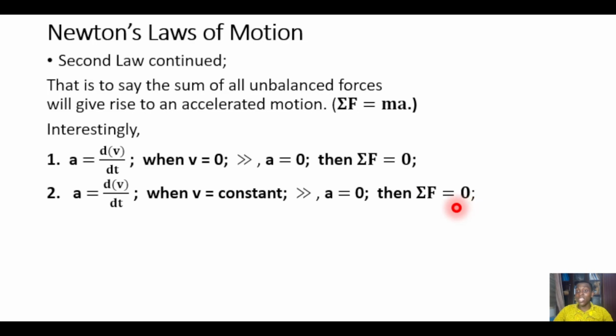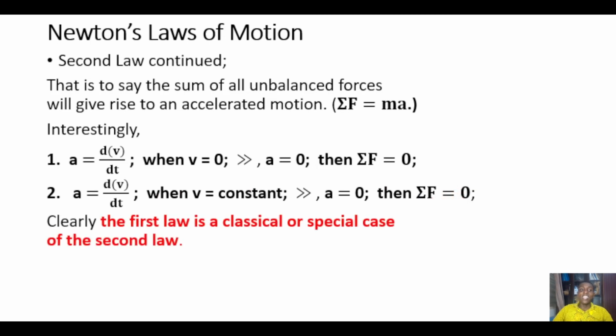Are you seeing what I'm seeing? It means that whenever a particle is at rest or moves with a constant speed, its acceleration is zero, and then the sum of forces acting on it is equal to zero. Now, it means the first law is a classical or special case of the second law. It means that when velocity is zero or constant, the second law reduces to the first law. This is very, very interesting.